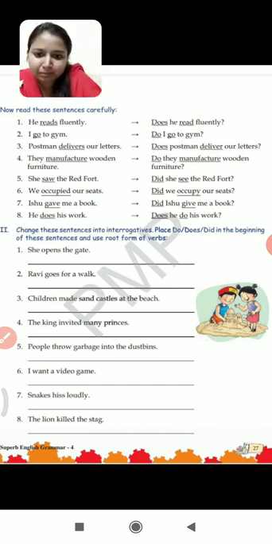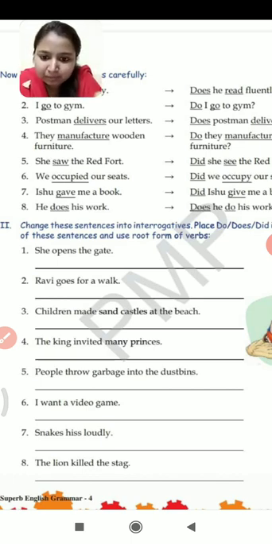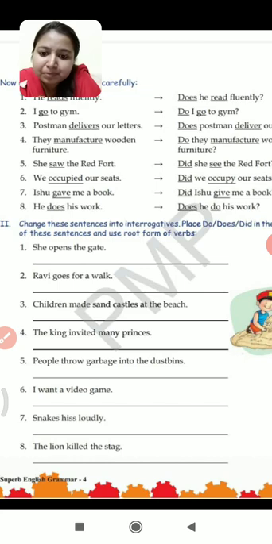I'll give an example. She opens the gate. She, what do we use with she? He and she, what do we use? We use does. So, does she open the gate? Opens will turn into open and a question mark. Ravi goes for a walk. Now Ravi is singular or plural? Tell me. Ravi is singular, एक इंसान है, singular है, तो does Ravi go for a walk?